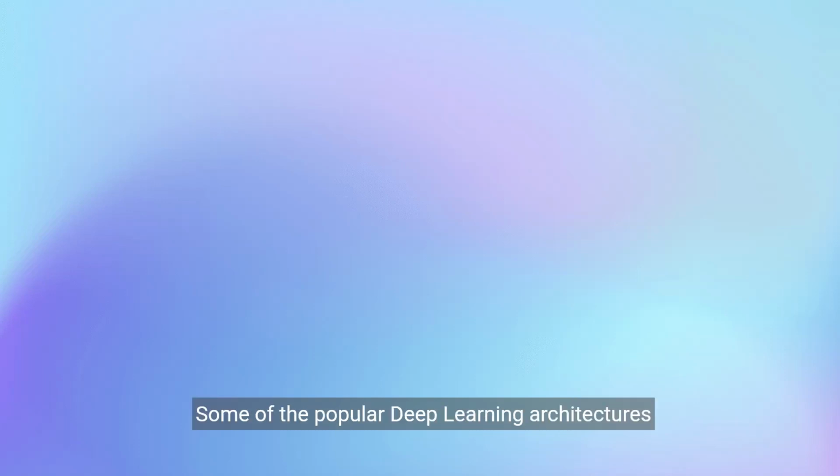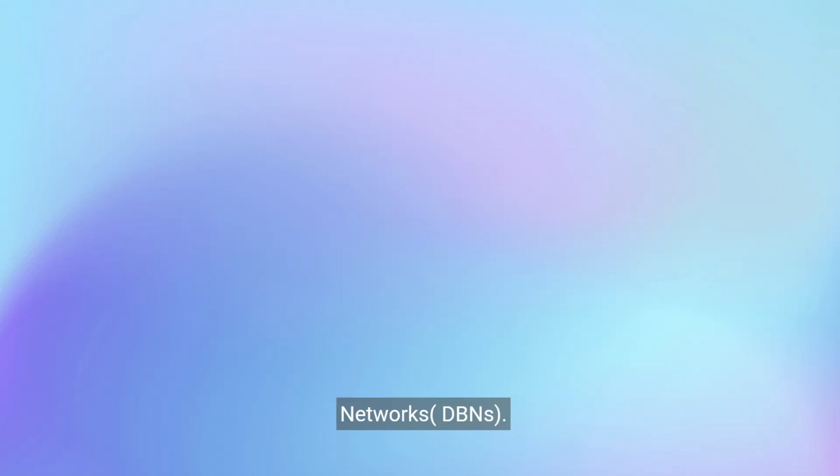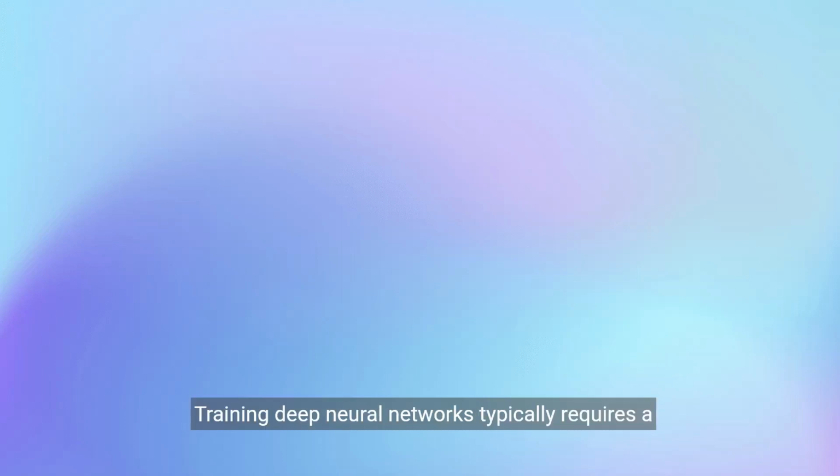Some of the popular deep learning architectures include convolutional neural networks, CNNs, recurrent neural networks, RNNs, and deep belief networks, DBNs. Training deep neural networks typically requires a large amount of data and computational resources. However, the availability of cloud computing and the development of specialized hardware, such as graphics processing units, GPUs, has made it easier to train deep neural networks.